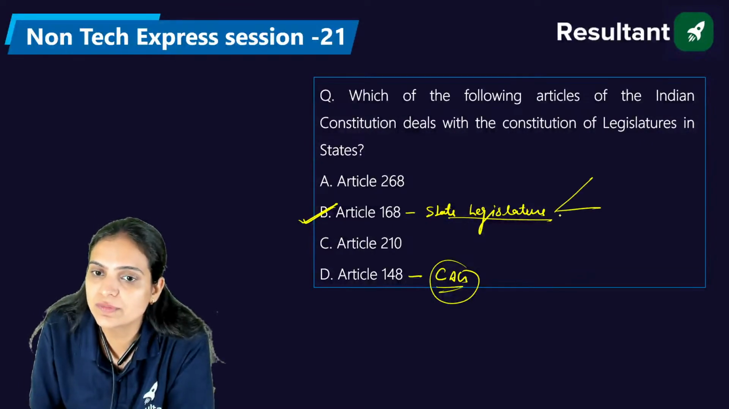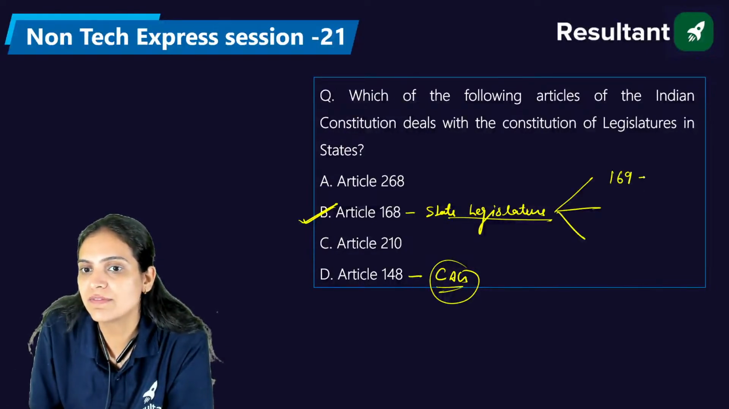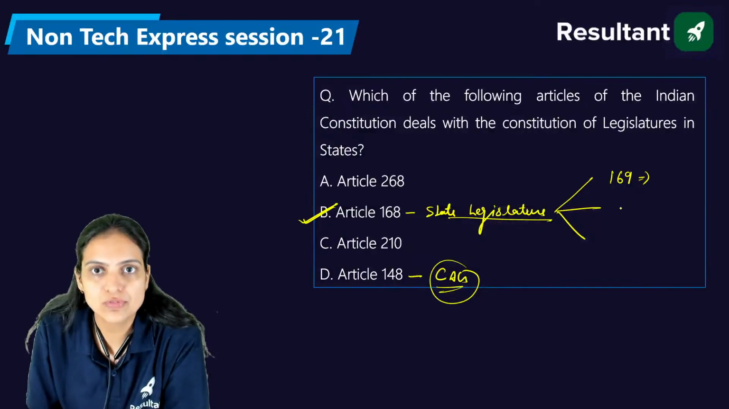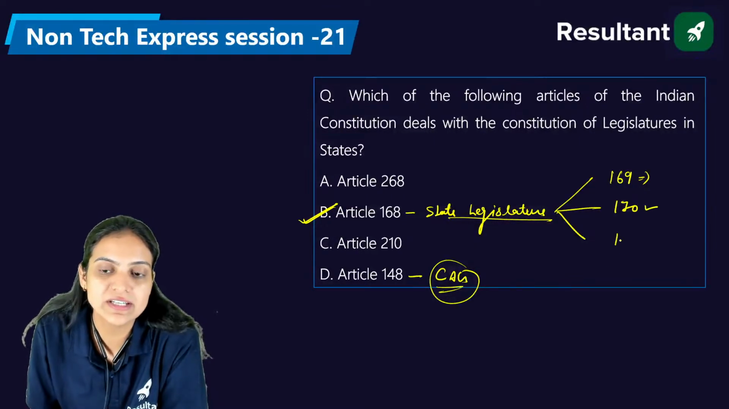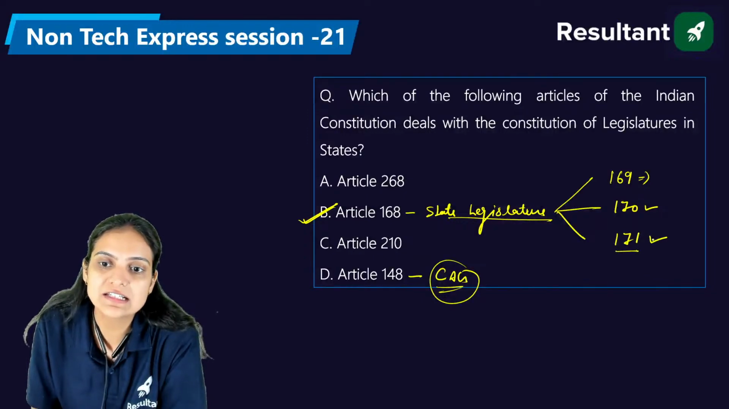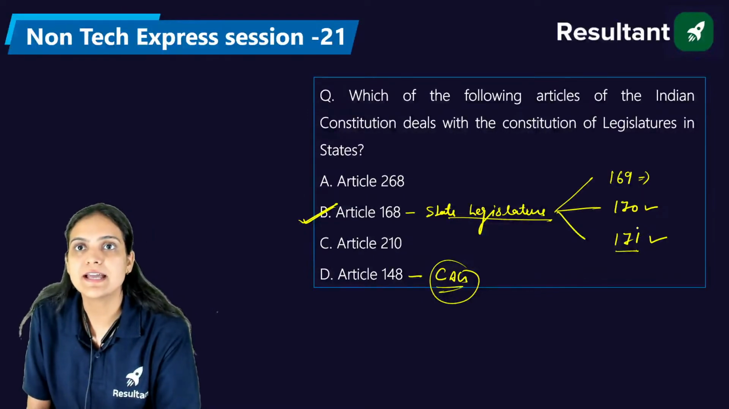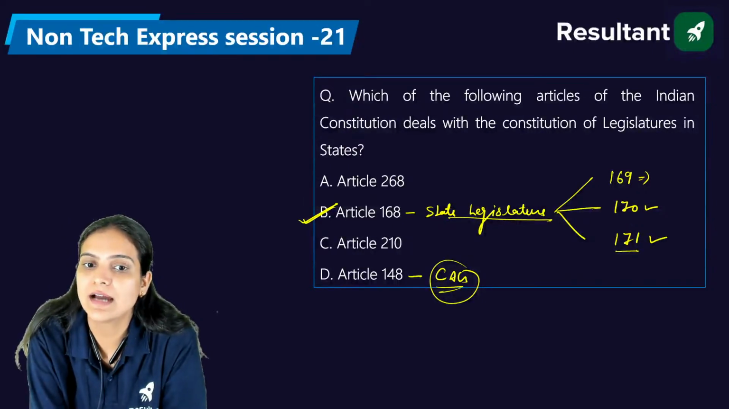Then onwards, we have the next articles. In Article 169, we have the formation and dissolution of the state legislative councils. We have the composition of the state legislative assembly in Article 170, and the composition of the state legislative council in Article 171. The right answer is B, that is Article 168.